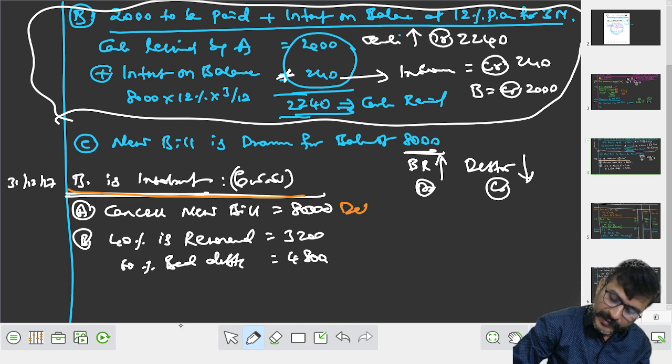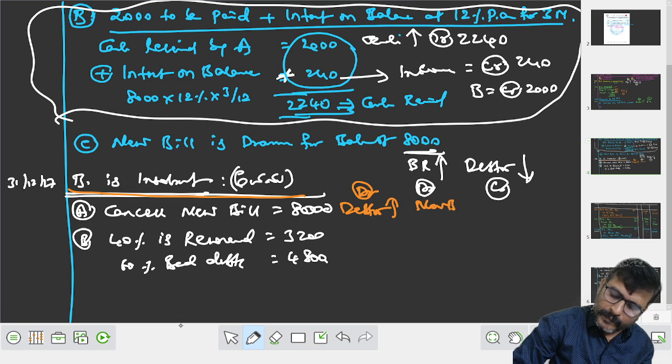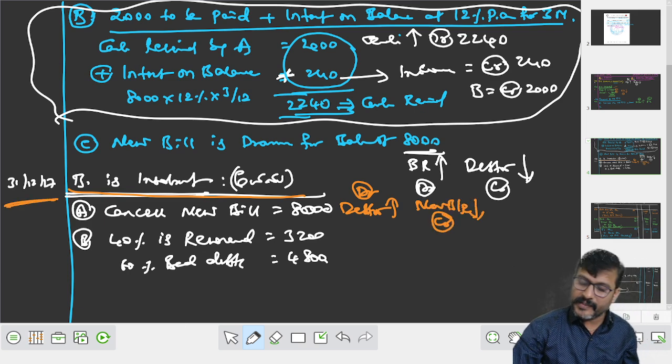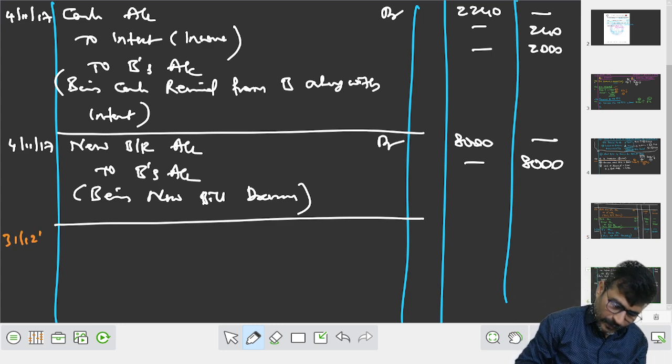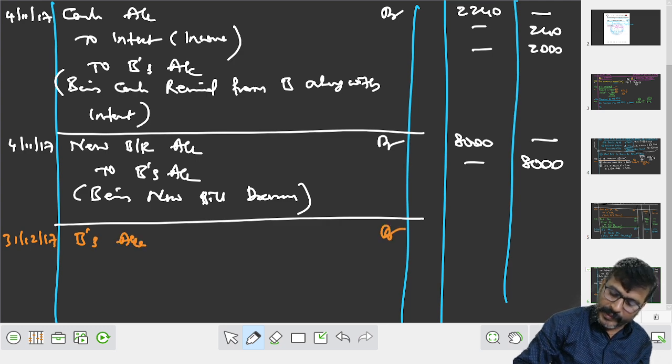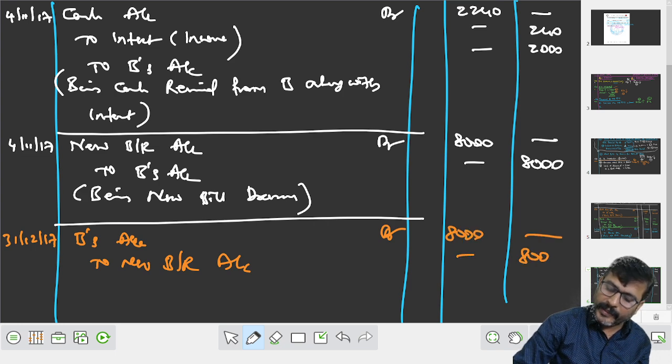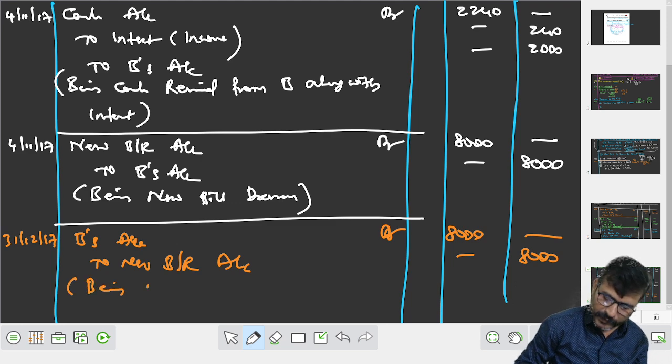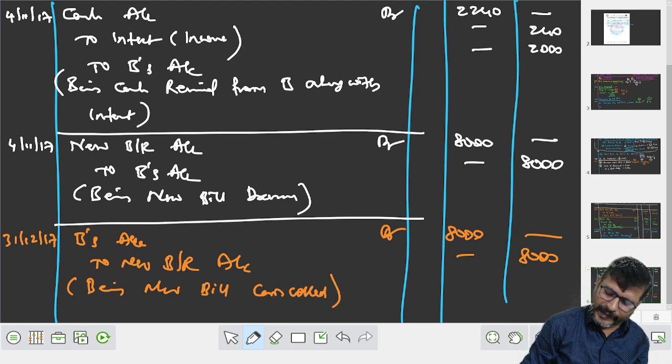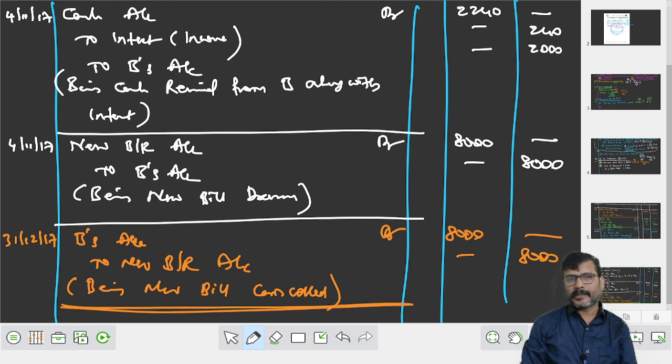When new bill is cancelled, debtor increased, debit, new bill decreased, credit. जब 31st December 17 को, that is B's account debit to new bills receivable account, 8,000 dash 8,000, being new bill cancelled. अब तो न्यू बिल कैंसिल हो गया.